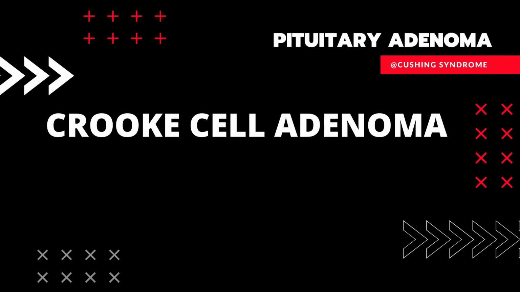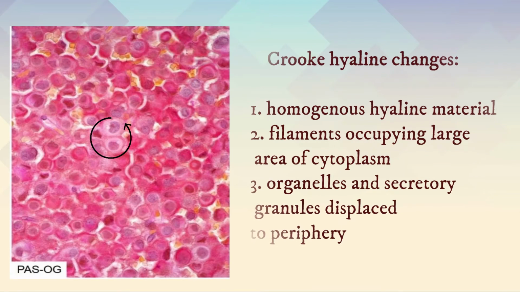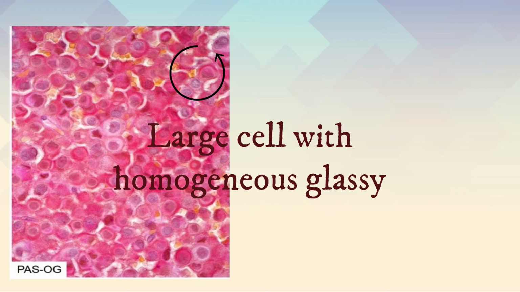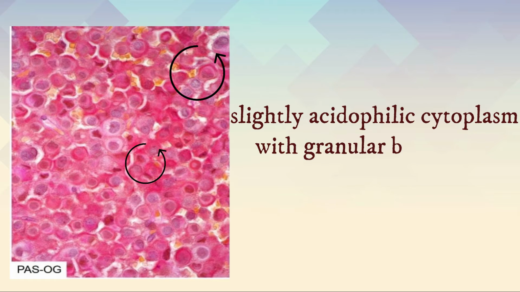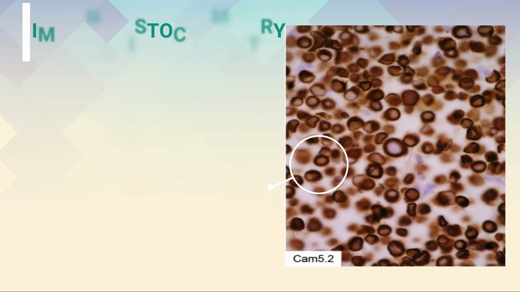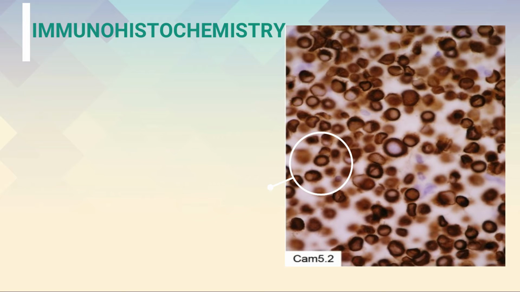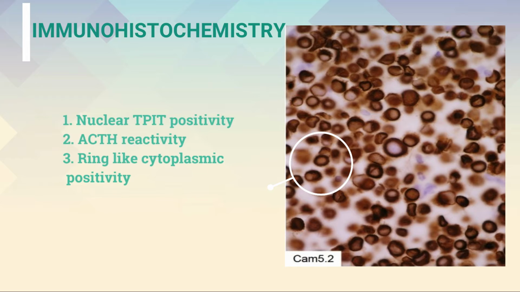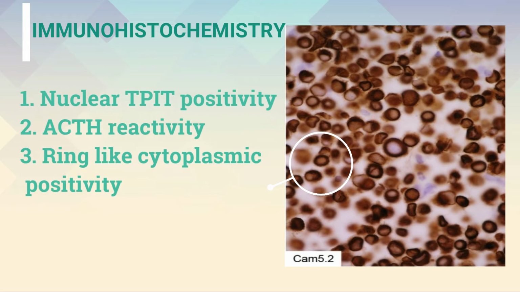Lastly is Crooke cell adenomas, where tumor cells show Crooke hyaline changes consisting of a homogeneous hyaline material composed of keratin filaments occupying large areas of the cytoplasm and displacing organelles and secretory granules to the cell periphery. Tumor cells are large and have a homogeneous glassy, slightly acidophilic cytoplasm with granular basophilia limited to the cell periphery. Nuclei may be highly atypical. At the right picture, immunohistochemistry identifies nuclear TPIT positivity and ACTH reactivity limited to the cell periphery.